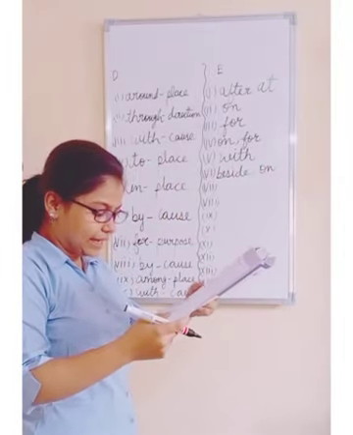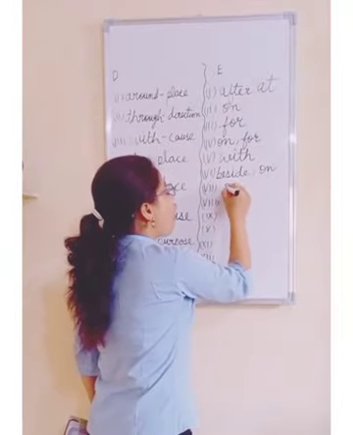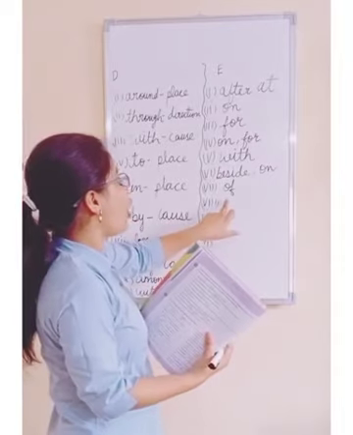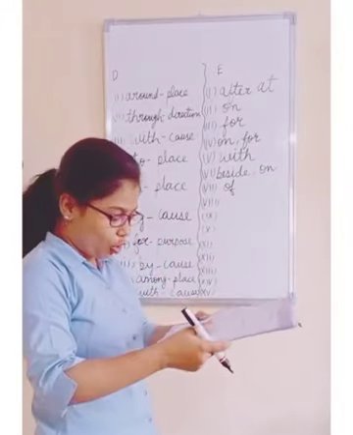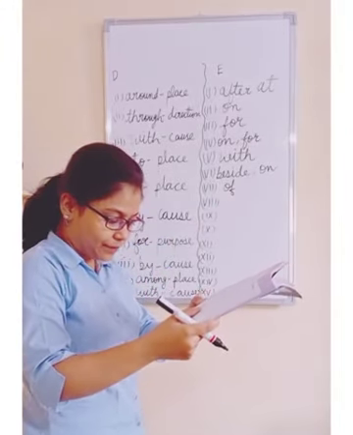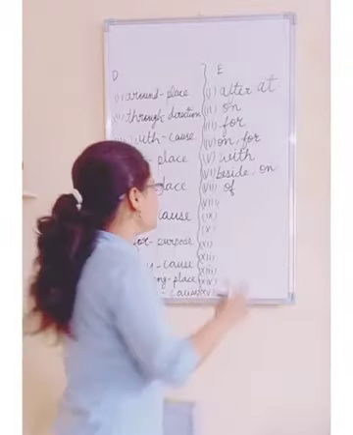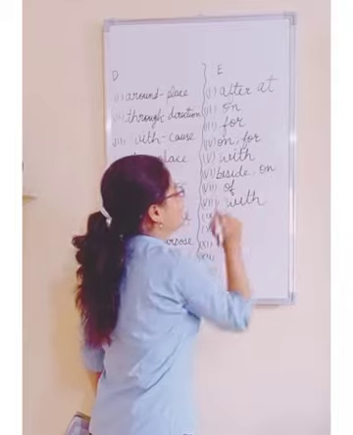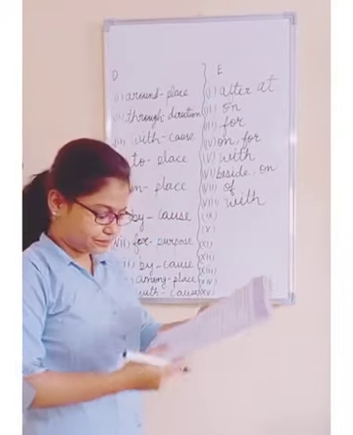Next is, he is short of pocket money. So you will fill of. This is the preposition of. Are you happy with the result?